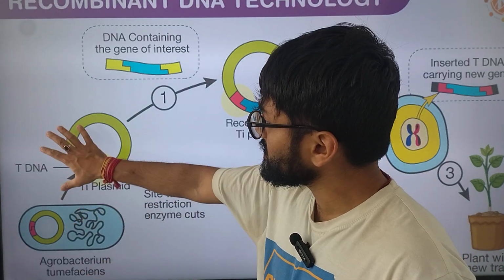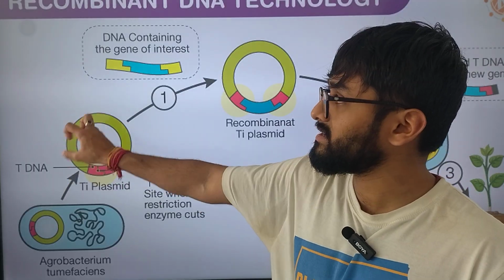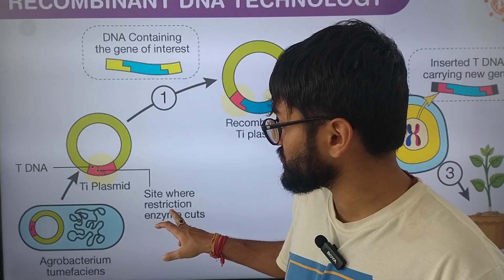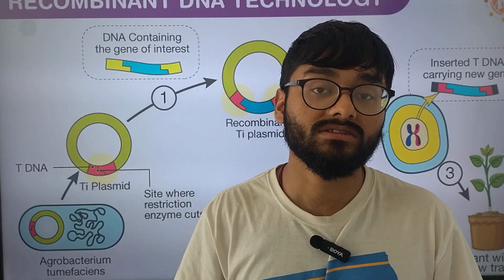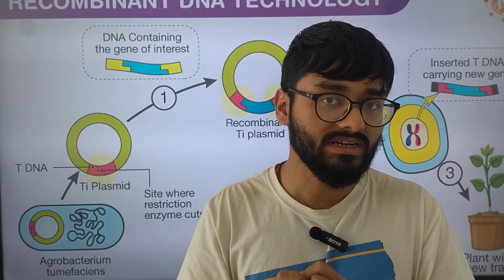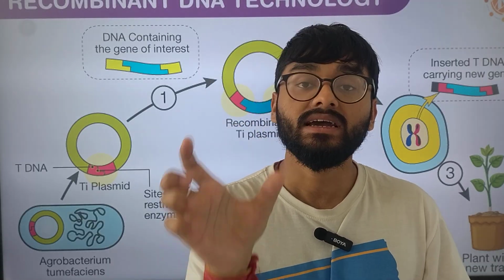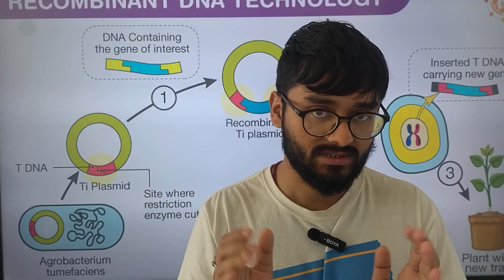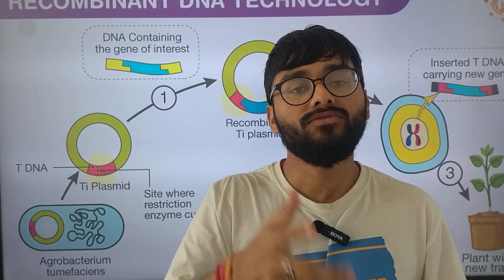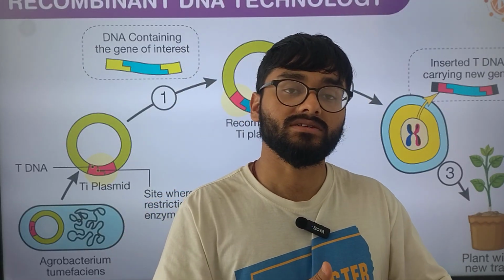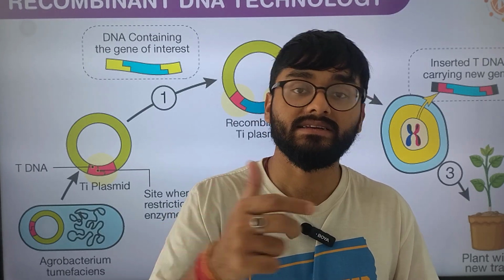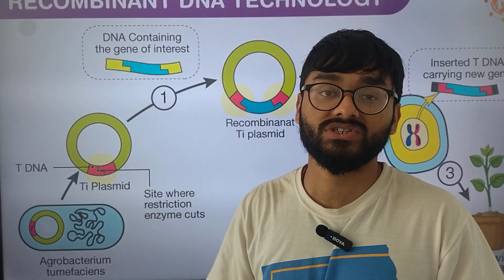So what is happening is that we take the tDNA, or we take the DNA that we require, okay. We take it where the restriction enzyme cuts. What is this restriction enzyme? These are enzymes which are responsible to cleave the DNA at a very specific length, making very specific fragments, okay. Why this specific length? Because if you take a scissor and try to cut something, do you not need a pointer on what to cut? Exactly that is happening when we use restriction enzymes.